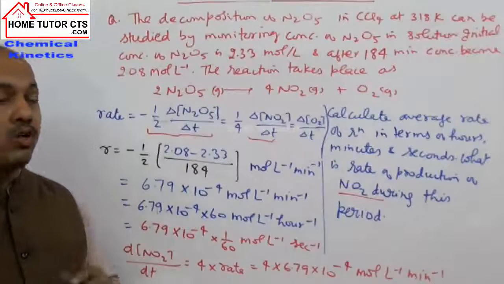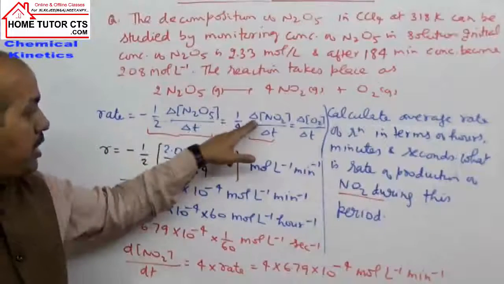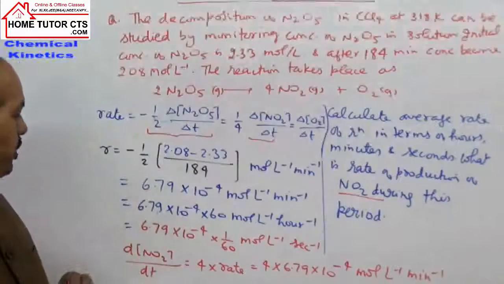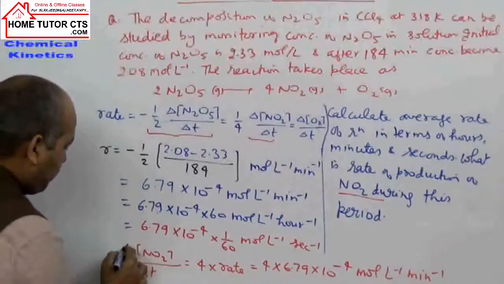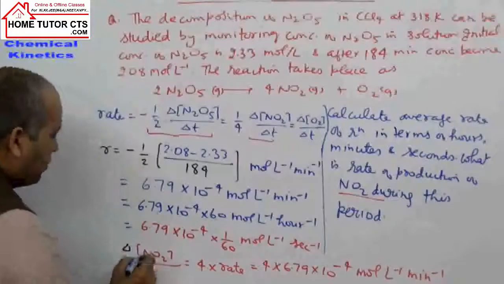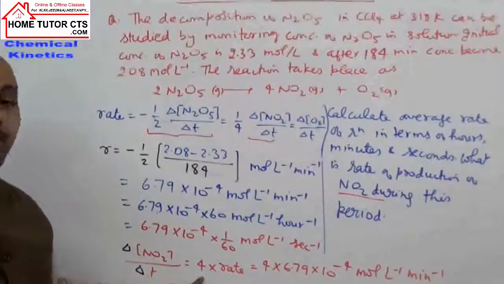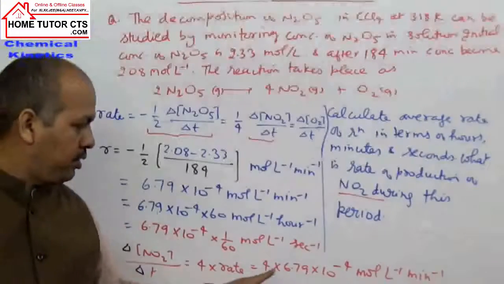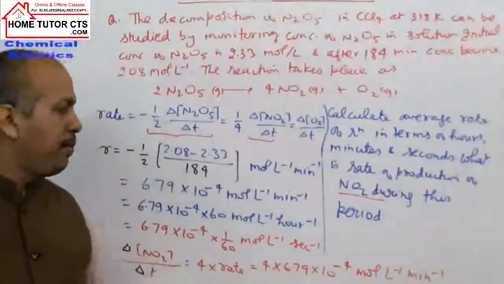The rate is 1 by 4 delta NO2 by delta t, so the rate of formation of NO2 is 4 times the rate of the reaction, this much moles per liter per minute.